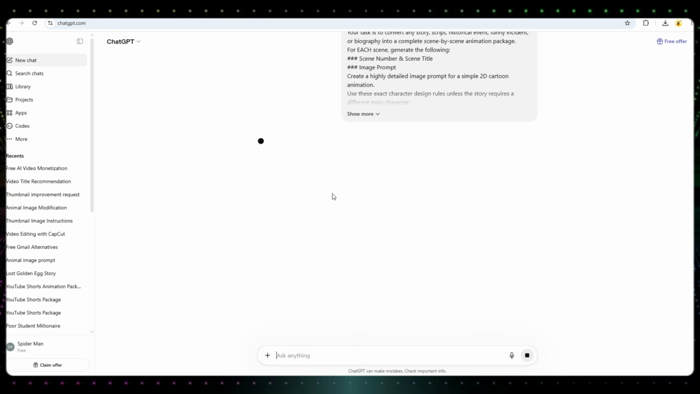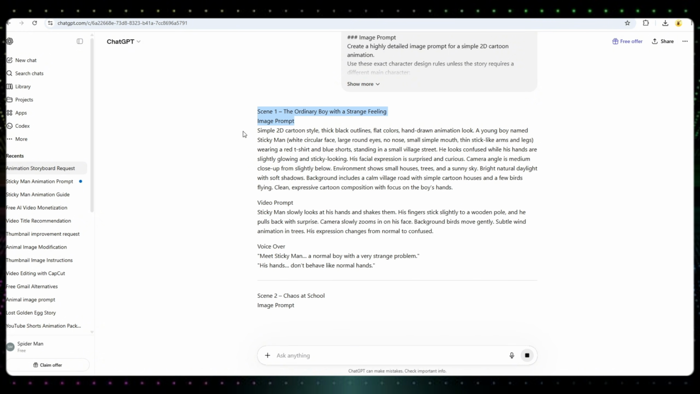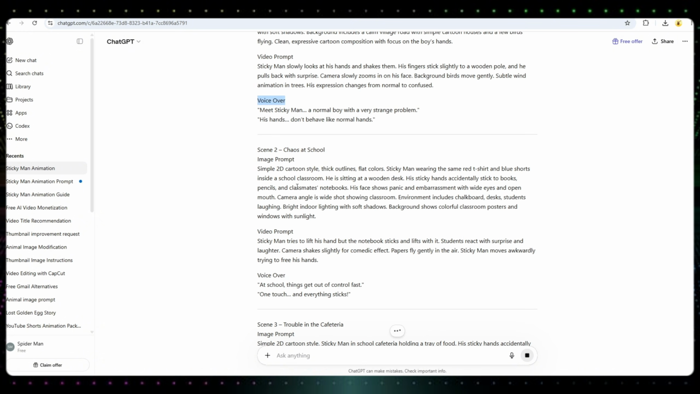All you need to do is copy the prompt and then open ChatGPT. After opening ChatGPT, paste the prompt and click on the Generate button. Within a few moments, you will see that ChatGPT creates complete scene-by-scene prompts for your animation.